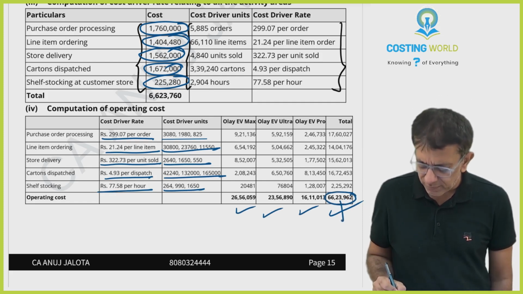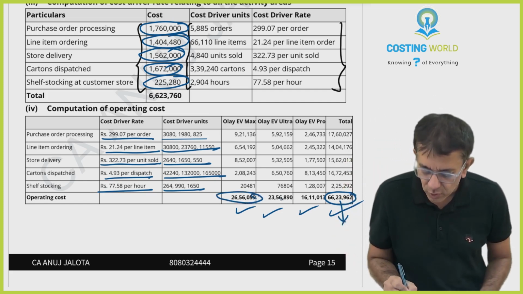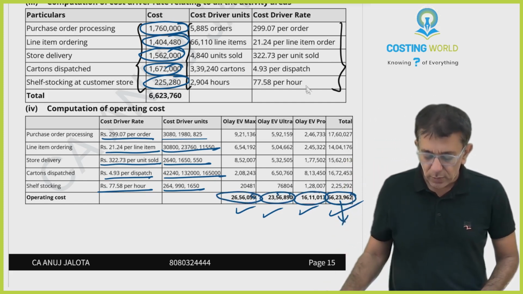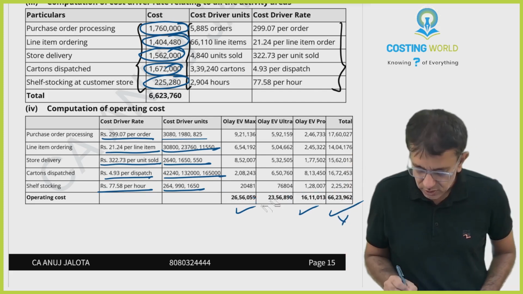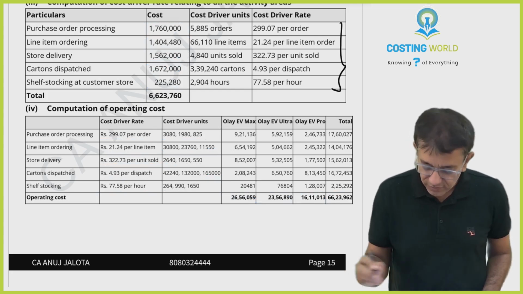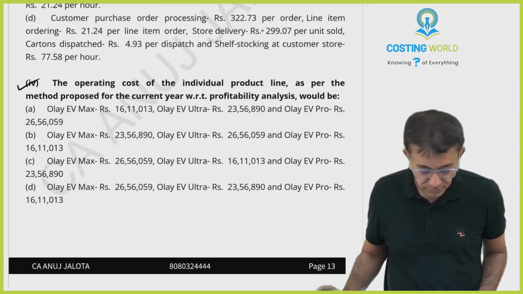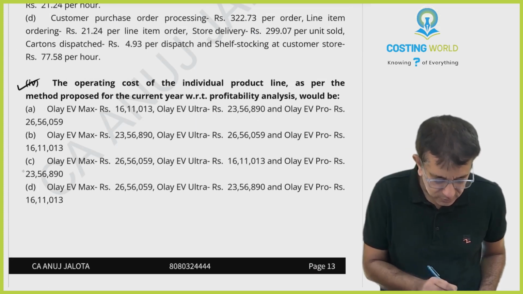It is a bit approximate because everywhere there were decimals. So we have got the breakup. Now I just have to figure out the correct answer. 25,56,059, I guess it could be this answer.